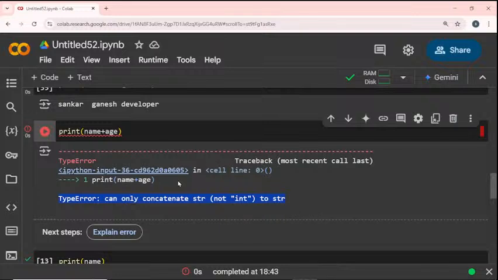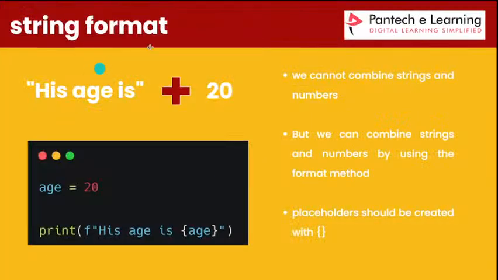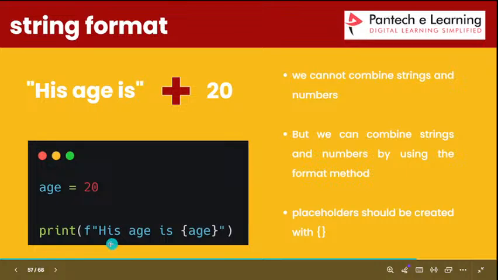If you want to combine two different data types, we can use the string format. That is the example for this. You can see in this playground code, age is 20, right?